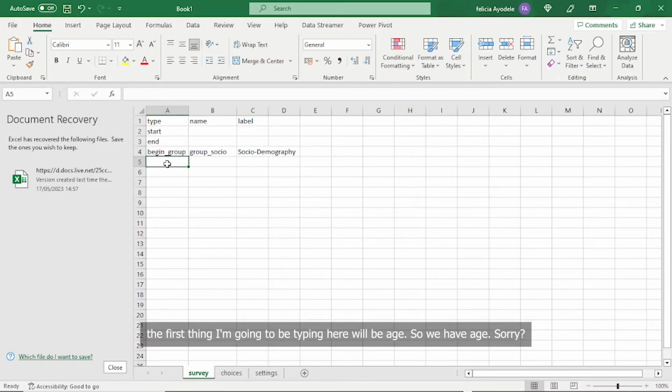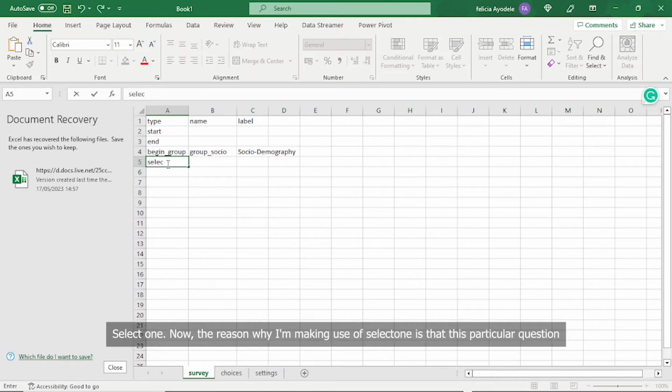demography. The first thing I'm going to be typing here will be age. So we have age, select one. Now the reason why I'm making use of select one is that this particular question just consists of you selecting just one response as a participant.